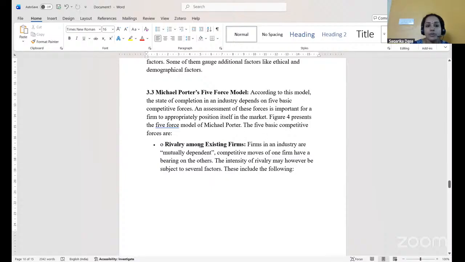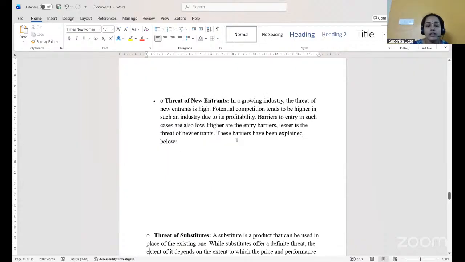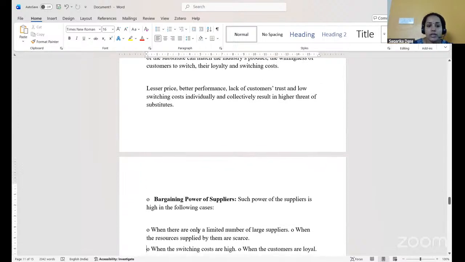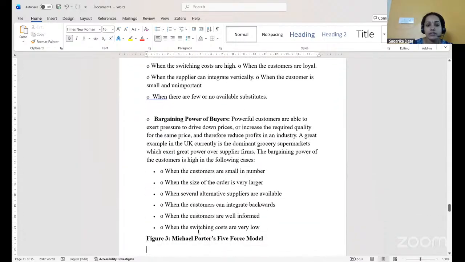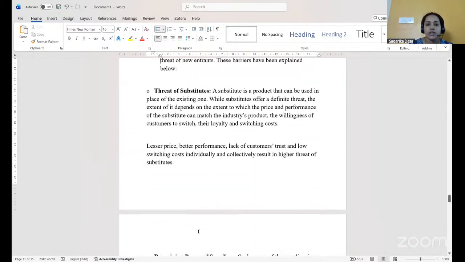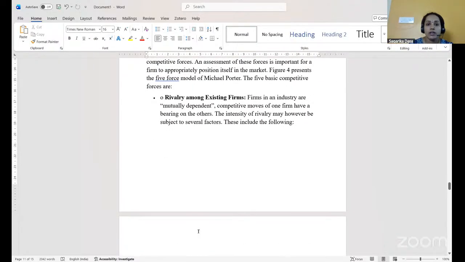The five basic competitive forces are rivalry among the existing firms, threat of new entrants, threat of substitutes, bargaining power of the suppliers, and bargaining power of the buyers. So these are the five competitive forces as per Michael Porter's five force model.